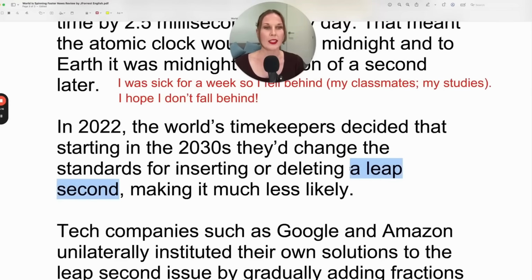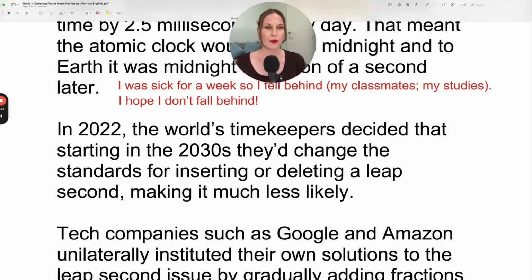Remember, a leap second is when you subtract 1 second from clocks, from atomic clocks, the clock on your phone. Deleting a second, 1 second, making it much less likely. So if the timekeepers have a policy for how they remove a second, then we don't have to have this event we may have in the future in 2029.